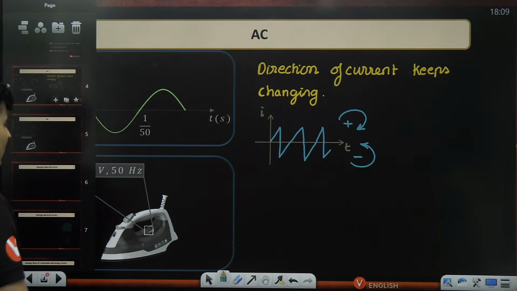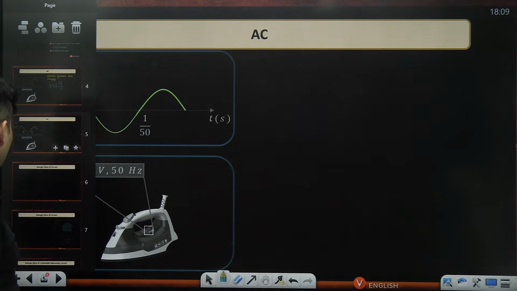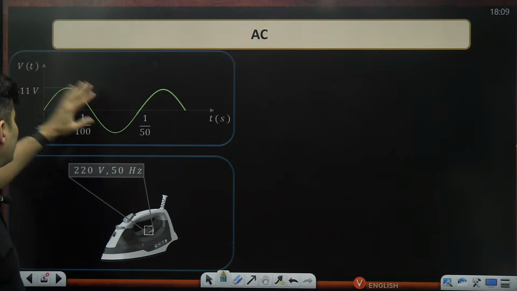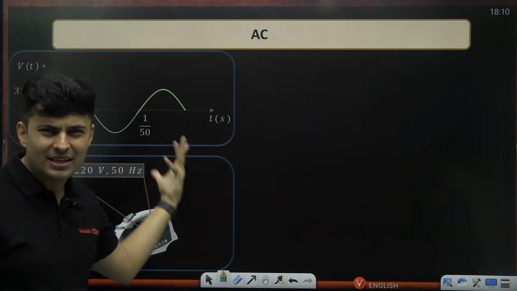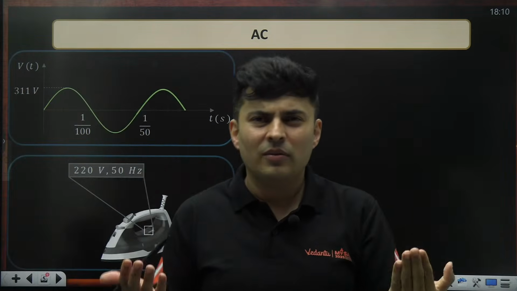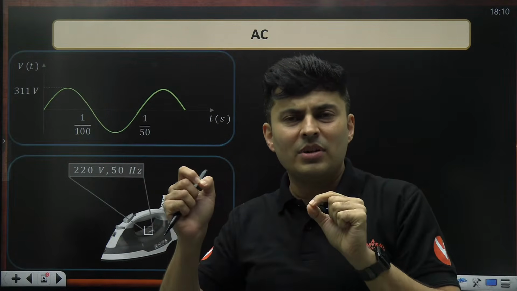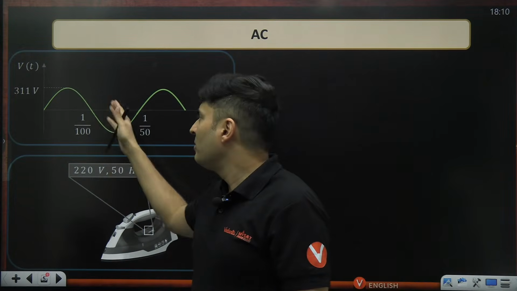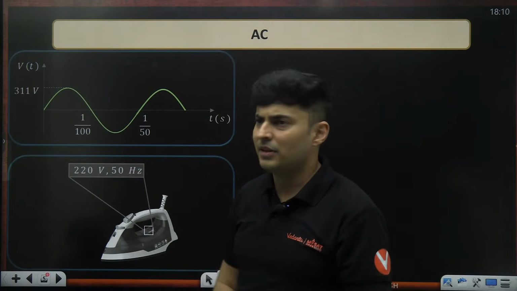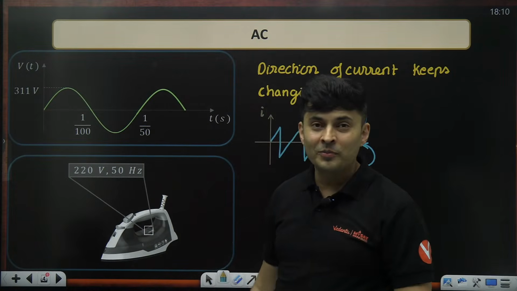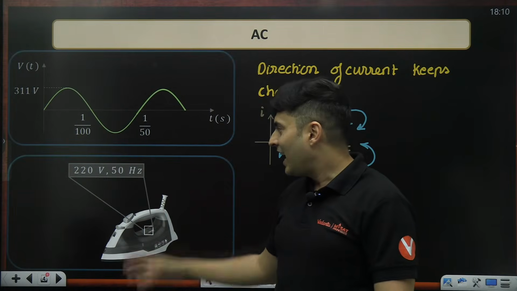Okay. Now, what are the main parameters that you talk about in case of an alternating current or alternating voltage? It could be voltage, it could be current. It's the same kind of graph which will be there. Instead of current, which will be measured in amperes, the voltage graph will be measured in volts. That's the main difference. Now, the regular voltage that you get in your home is 220 volts and 50 hertz.